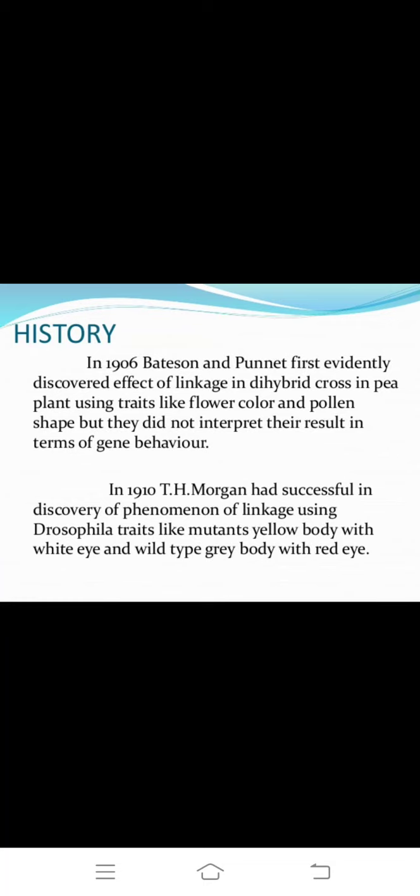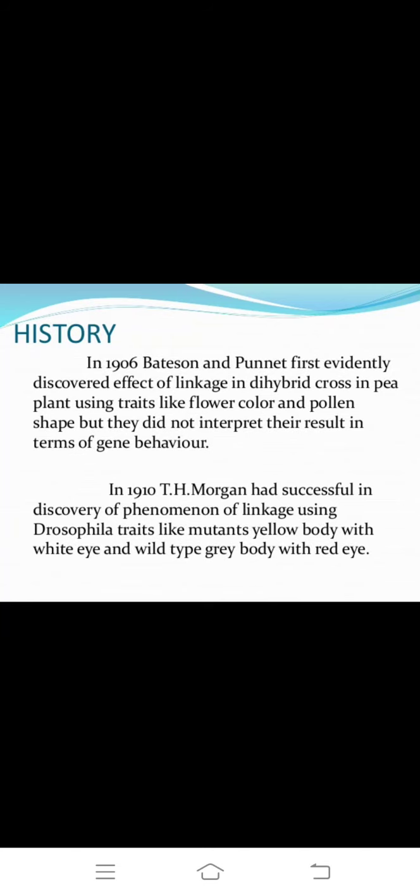In 1910, T.H. Morgan successfully discovered the phenomenon of linkage using Drosophila traits like the mutant yellow body with white eye and the wild type gray body with red eye. Morgan worked first on Drosophila, and later on maize, man, sweet pea, etc.